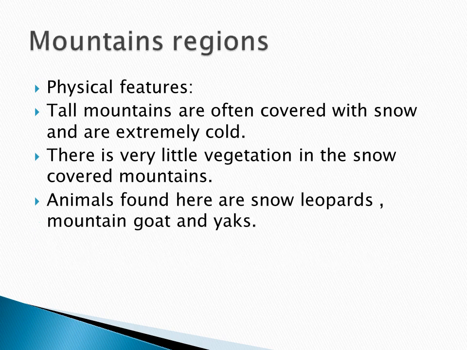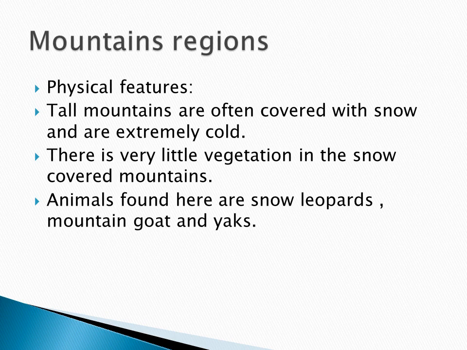Then mountain regions. So what are the mountain regions? Their physical nature: here there are tall mountains, often covered with snow, and they are extremely cold. So the mountains are fully covered with snow and it will be very cold.